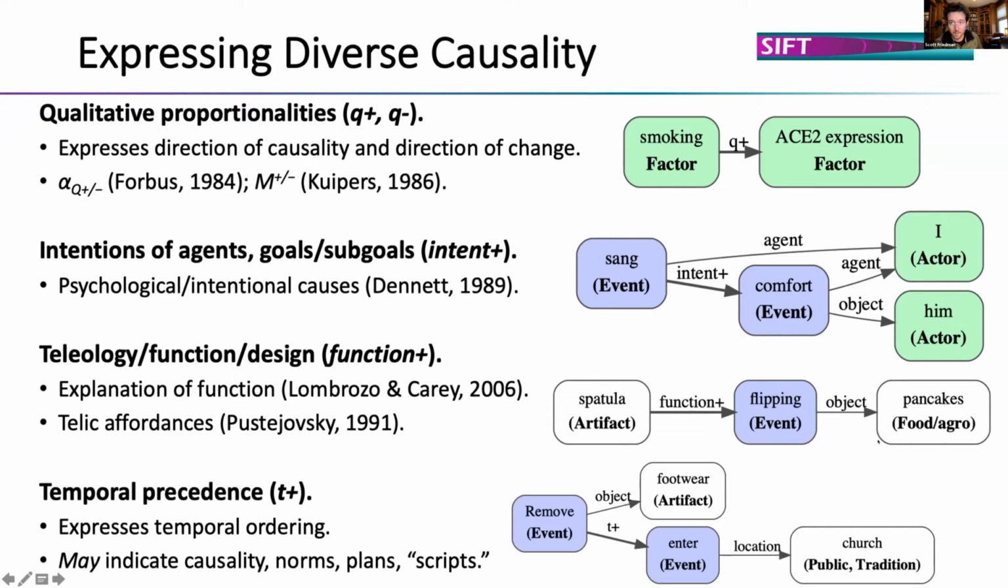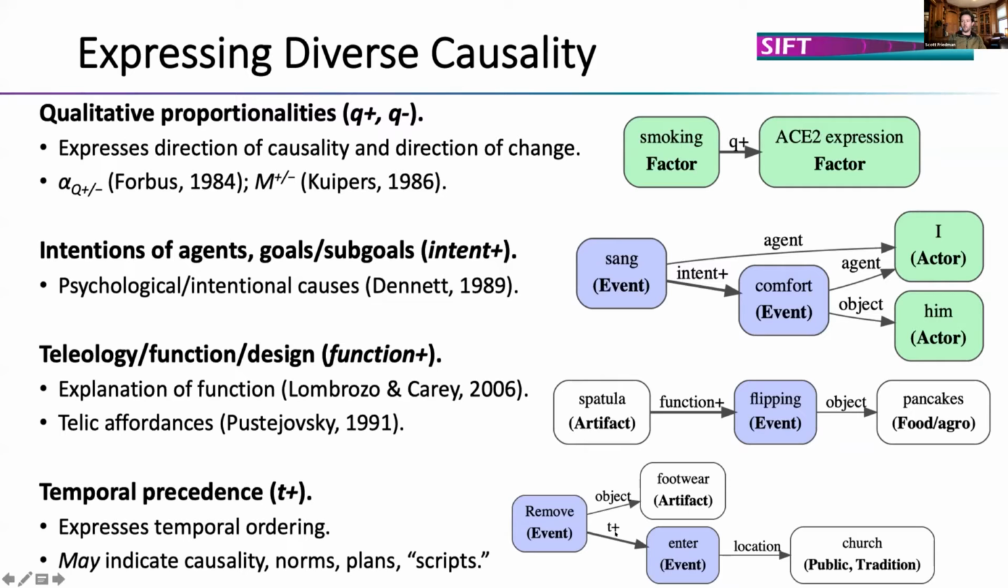And temporal precedence is kind of a fallback because this expresses temporal ordering. It could actually indicate causality, norms, plans, and Schankian-like scripts if we're describing what we did after the last thing, but we don't always know. So we have to look for the simplest linguistic move and represent that.